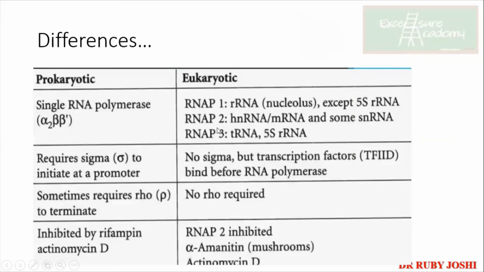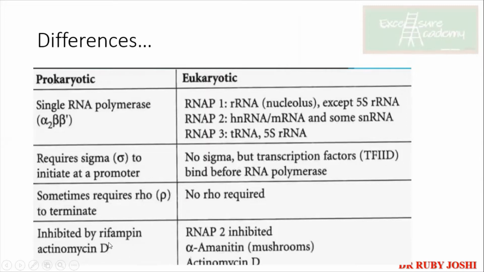So this is how the differences are there. In prokaryotes you have a single RNA polymerase with subunits alpha, beta, beta dash, and sigma, which recognizes a promoter, whereas in eukaryotes you have different transcription factors, for example transcription factor 2D. Here you have the rho proteins, the rho symbol, which is required for termination, whereas in eukaryotes you can just have secondary structures which help in the falling off of the RNA polymerase, or you can have termination sequences.